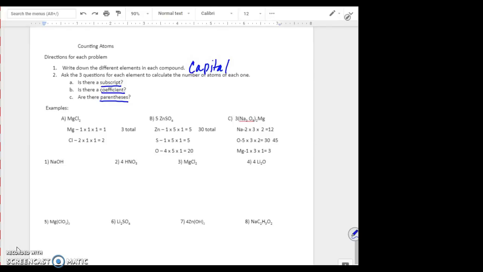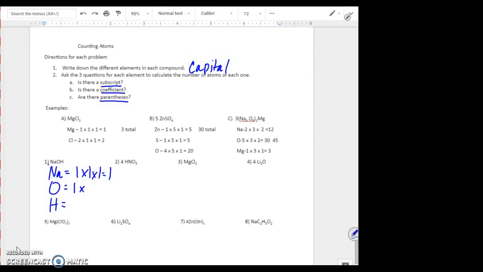So the first one we're going to do is NaOH. Na, the a goes with the N because it's small. And of course we have O, which is oxygen, and H, which is hydrogen. First question we ask, is there a subscript? No, there is not a subscript, so we put 1. Second, is there a coefficient? No, there is not. We put 1. Are there parentheses? No. So 1 times 1 times 1 is 1.